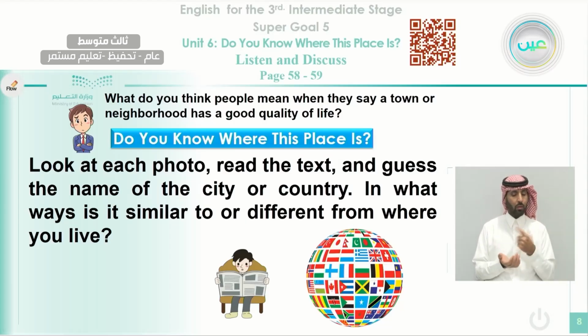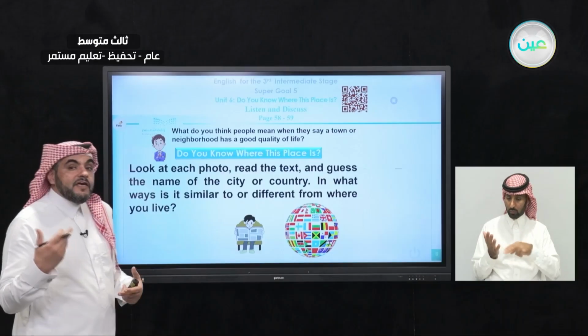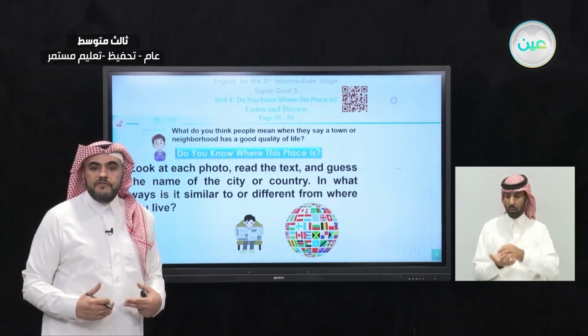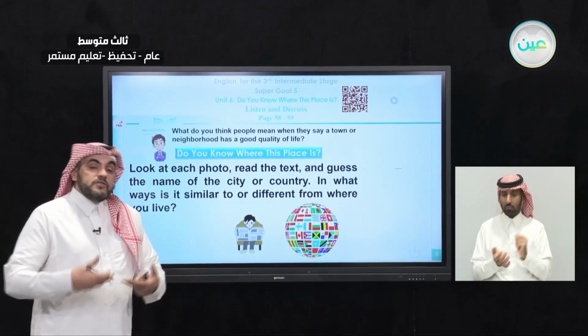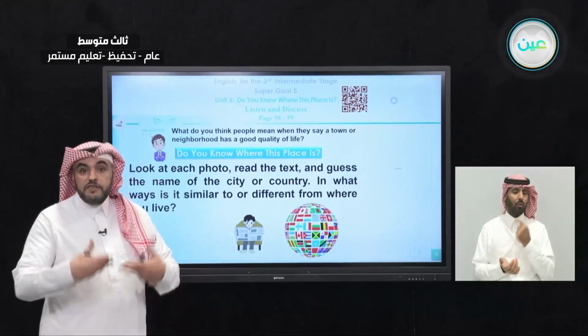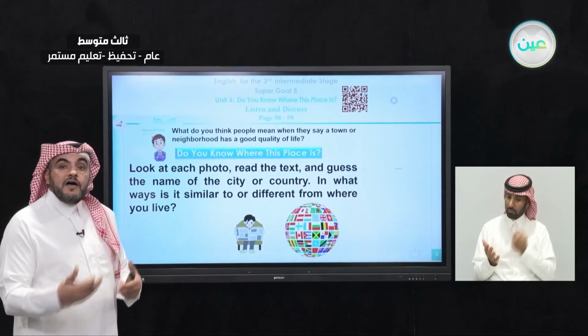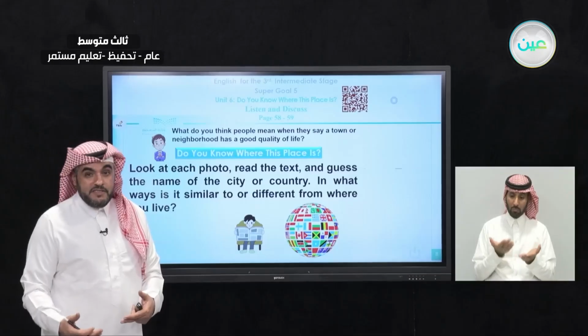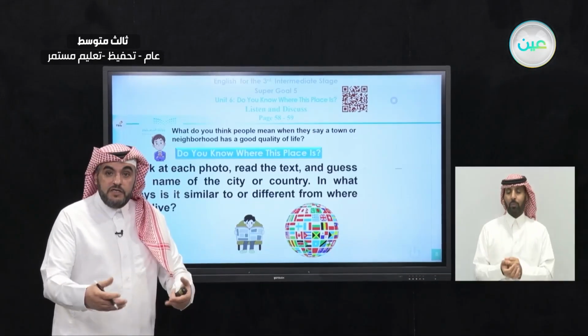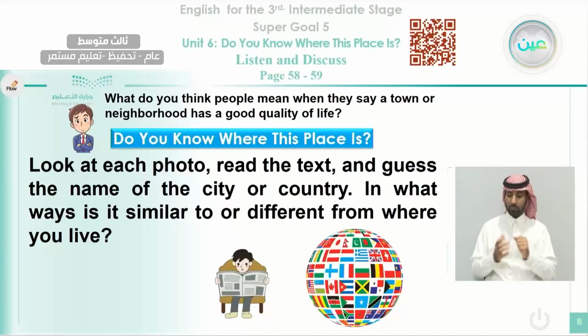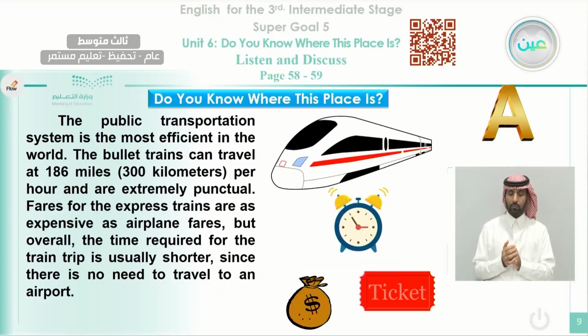In what ways is it similar to or different from where you live? When you read about this city, you will think about the place where you live. Is it the same or is it different? You need to compare. Later on you will need to talk about it, or also you will sometimes need to write about this comparison between this city that you will read about and the place where you live. The city, the neighborhood, and so on. Okay, let's start with the first one.